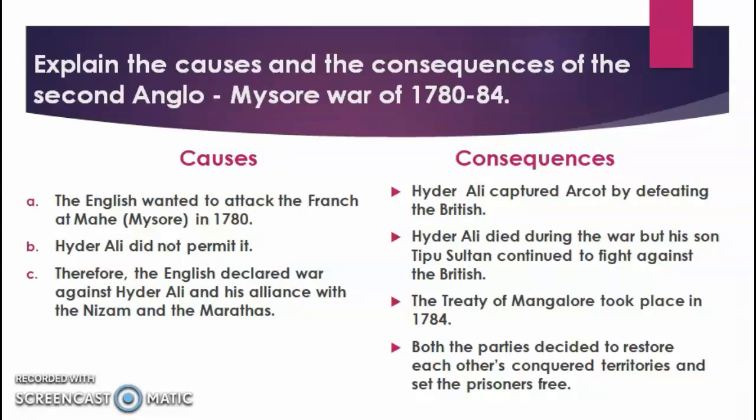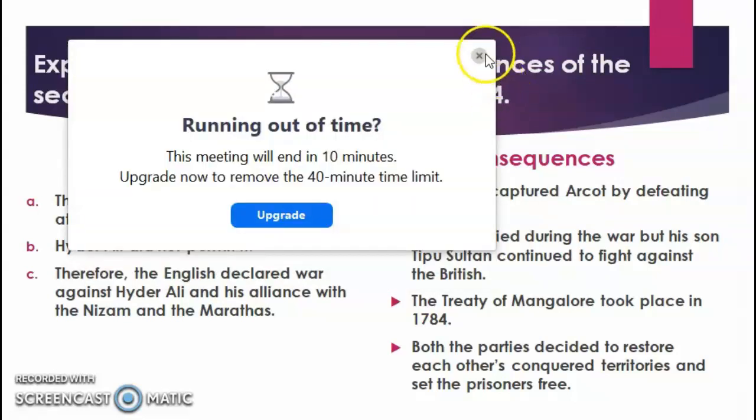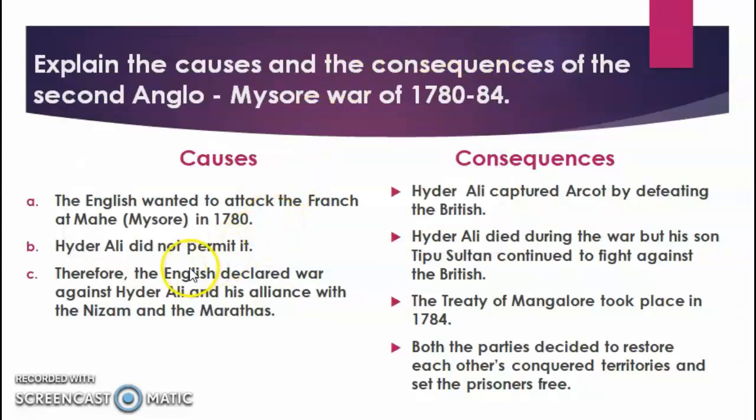So the English wanted to attack the French at Mahe, which is in Mysore, in 1780, and Hyder Ali had a friendly relation with the French. So Hyder Ali did not permit it, and therefore the British got angry and declared war against Hyder Ali and his alliance with the Nizam and Marathas.